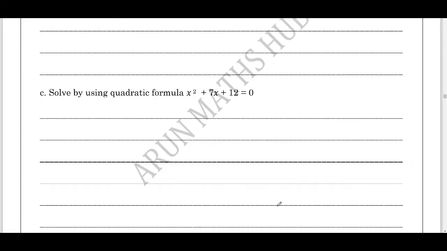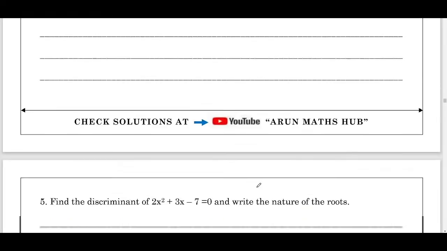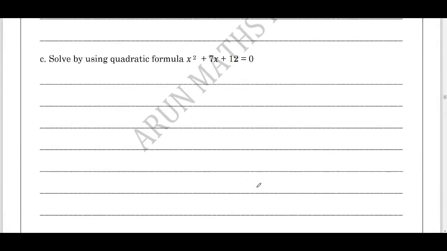Next question. X square plus 7x plus 12 equals 0. A value is 1. What is the value of b? It is 7. Try to be more interactive. Think that I am sitting in front of you. Try to answer the question. A value is 1, b value is 7, c value is 12. Write down the quadratic formula. What is the quadratic formula? X equals minus b plus or minus square root of b square minus 4ac whole divided by 2a.